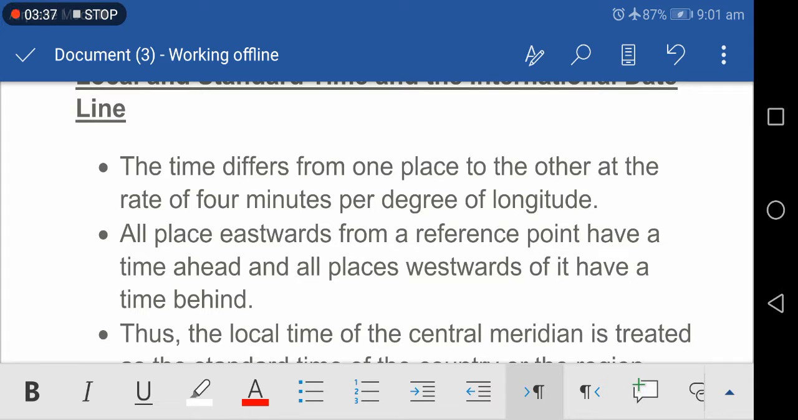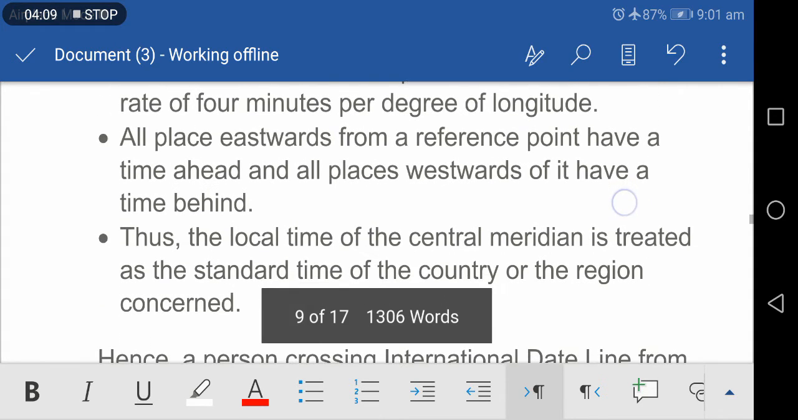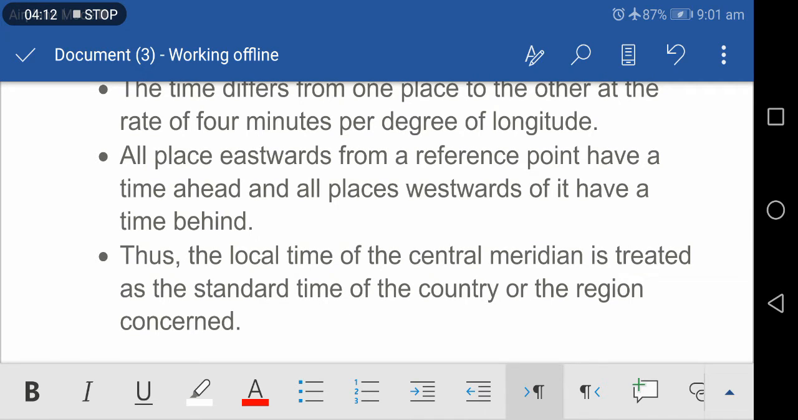Since the Earth rotates on its axis from west to east, a place situated to the west of a given place will experience the overhead sun later, and the time of this place will be behind the time of the place situated eastwards of it. The time differs from one place to another at the rate of 4 minutes per degree of longitude. All places eastwards from a reference point have a time ahead, and all places westwards of it have a time behind.